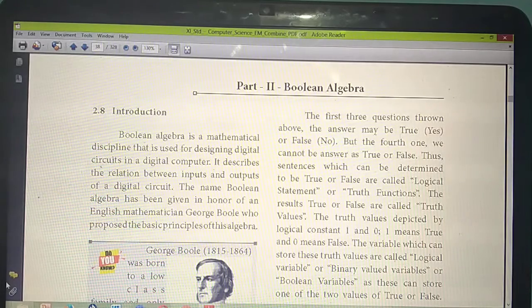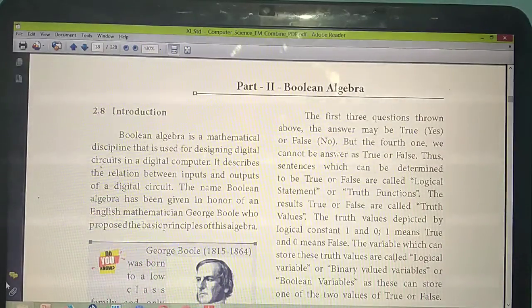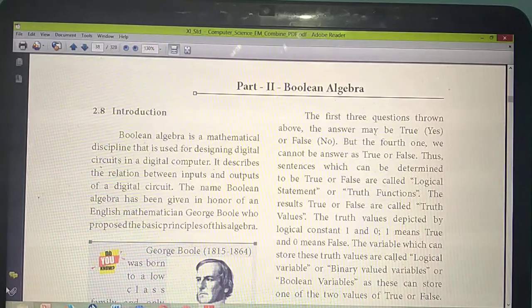If a circuit is there, you might have studied in physics, I think so, each circuit will have one input, isn't it? Without input, will you get the proper output? For example, you are going to switch on the fan. How will you switch it on? First you will turn on the switch. Only if you turn on the switch will the fan run, isn't it? Otherwise, will the fan run?